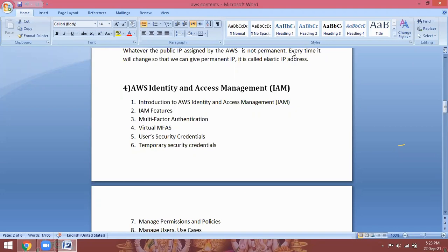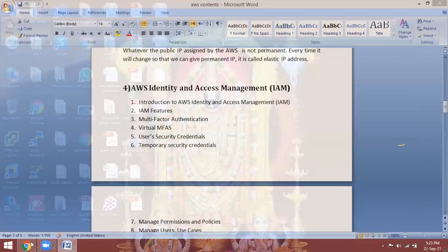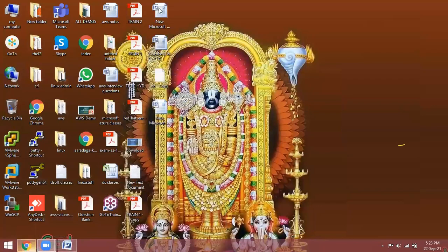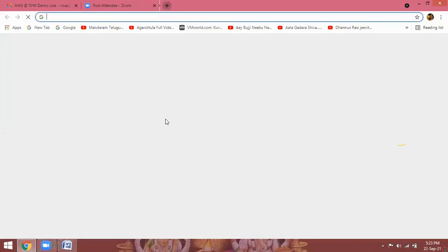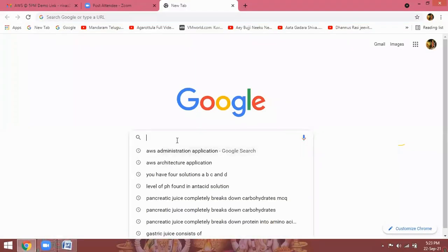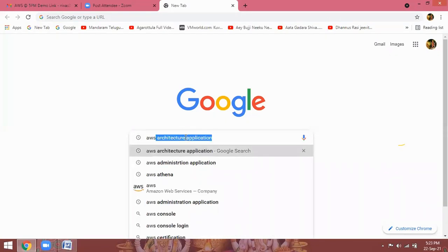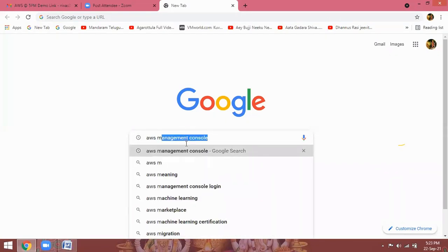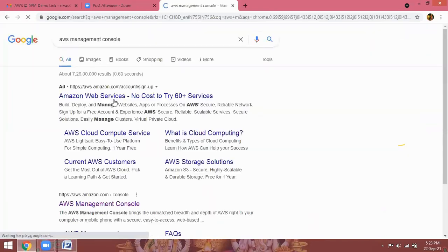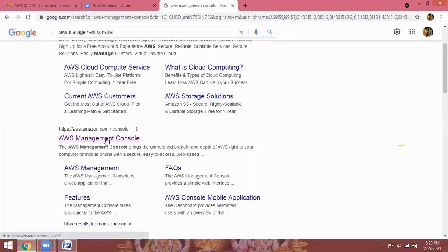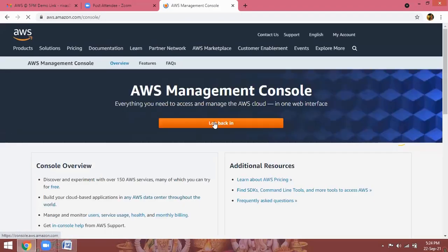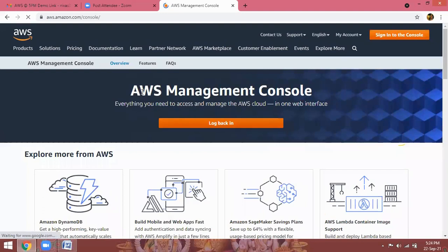And also you can check in your AWS management console account. Just I am showing you. Every day I am logging in as the administrator account.